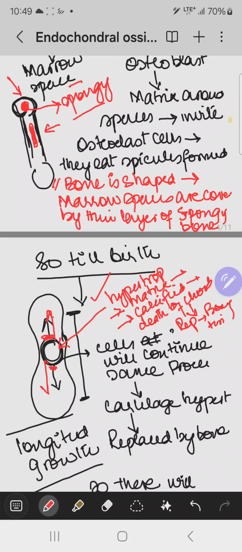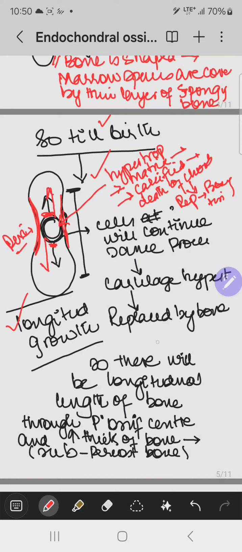See, as we have told you earlier, the perichondrium has already been replaced by the periosteum. So this periosteum is also forming the bone. That's why till birth two types of growth take place. One is the longitudinal growth, and the other is the radial growth.